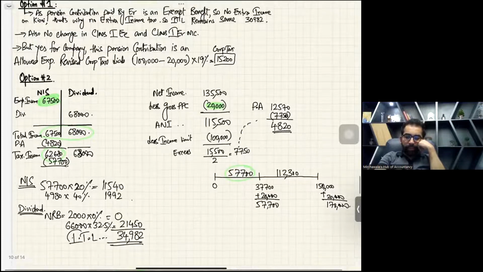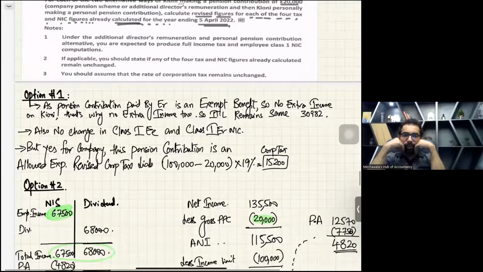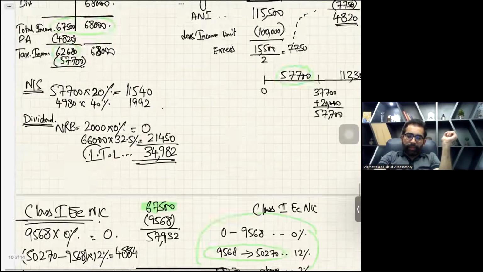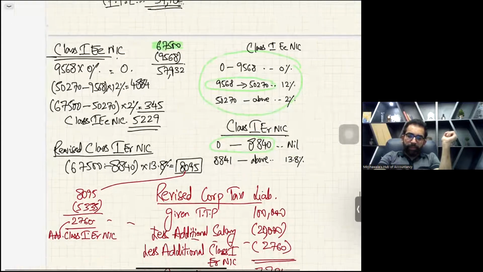Option number 1 is this. Somebody is asking, see, this is option number 1. And this is the last part. Wait.